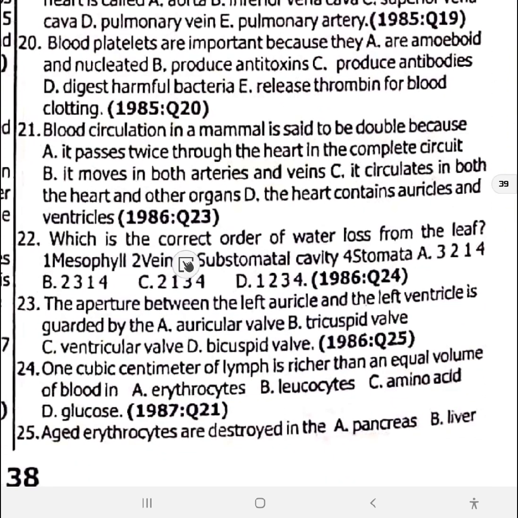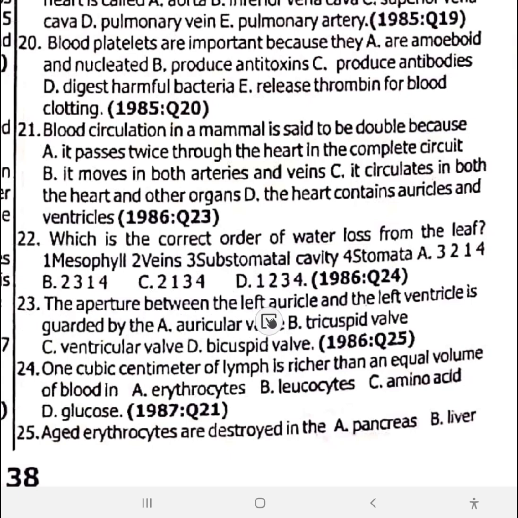22, which is the correct order of water loss from the leaf? Let's see. We'll first go with veins, then mesophyll, then substomatal cavity, then stomata. Number 22 is option C. This is the way water is lost from the leaf.